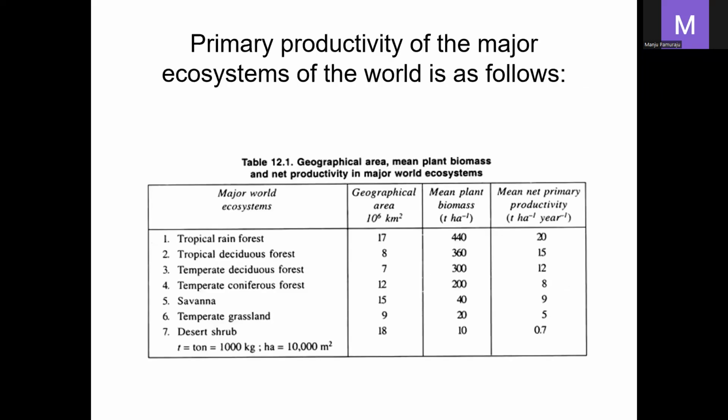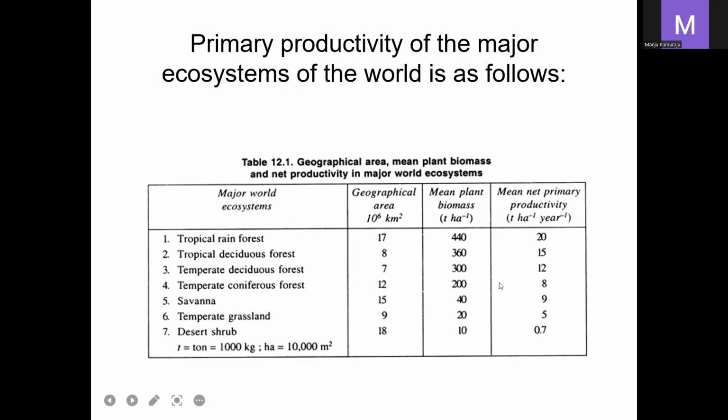These are some of the important ecosystems and their productivity in tons per hectare per year. In tropical rainforest, the productivity is 20 tons per hectare per year, whereas in tropical deciduous forest it is 15 tons, and in temperate deciduous forest it is 12.